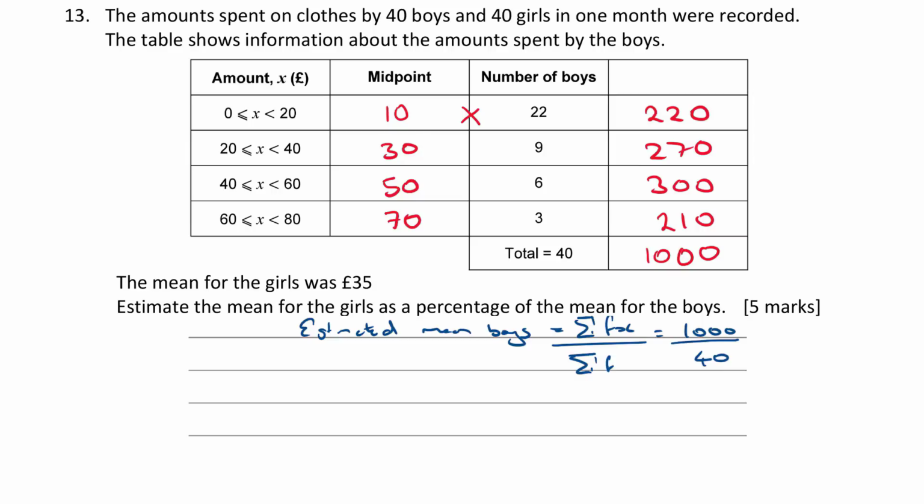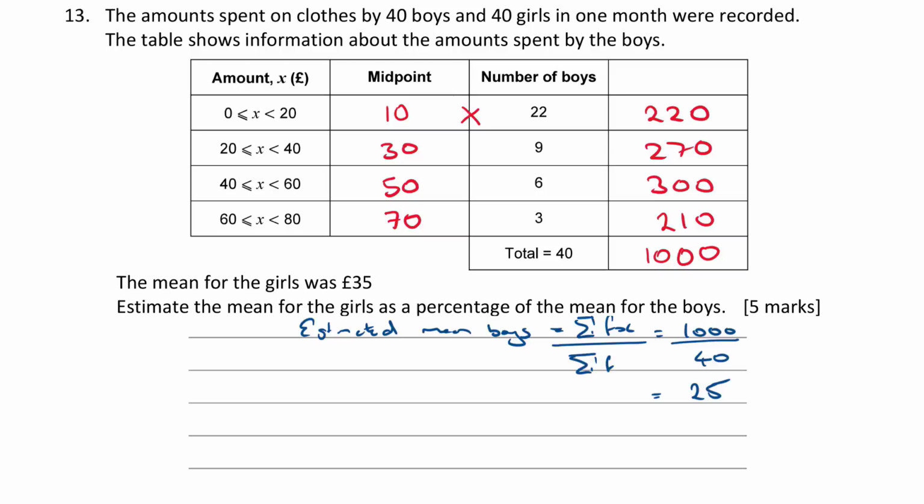So 1,000 divided by 40. I think it's 25, but let me just double check. 1,000 divided by 40, 25, yeah. Okay, so the estimated mean for the boys is 25. The mean for the girls was 35.